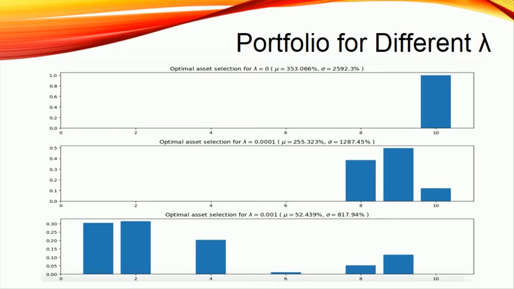When setting lambda equals 0.0001, the return will drop from $353.066 to $255.32. At this time, the trade-off between high return and low risk takes action. The portfolio will be more diversified to minimize the risk, which is 50% of budget for Amazon, 12% for NVIDIA